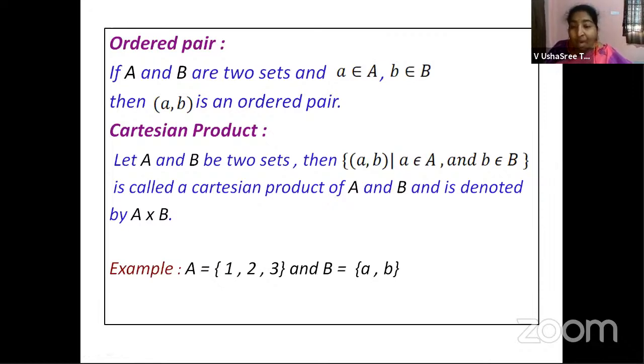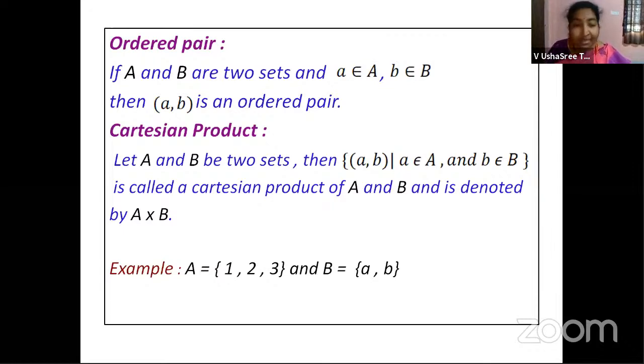Okay, and how are the ordered pairs? Now, suppose you take 1 as the element in the first set, 1 will be paired with a, 1 will be paired with b. Likewise, each and every element in set A will be paired with each and every element in set B. Okay, so all such ordered pairs placed in the set, we call it A cross B.